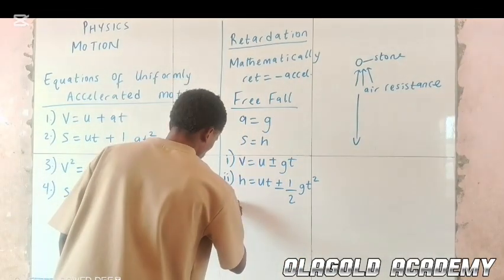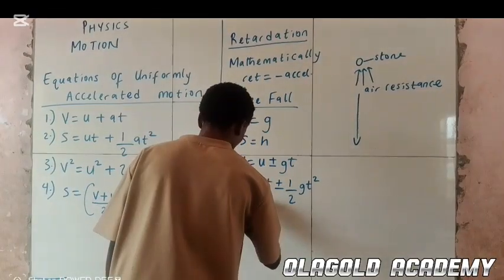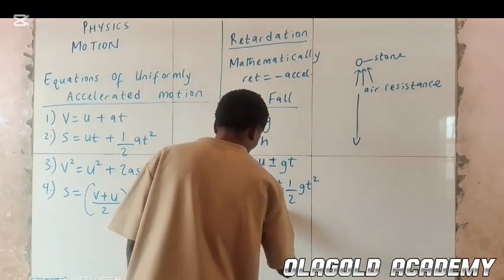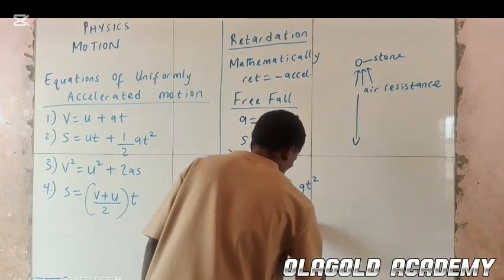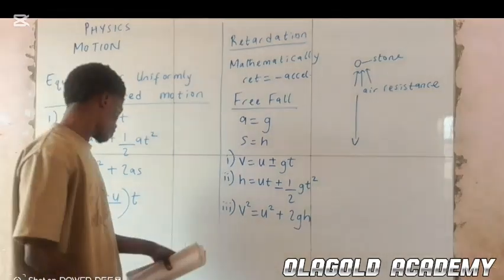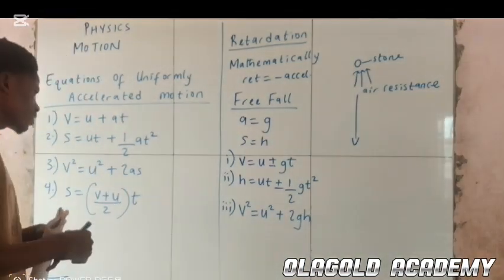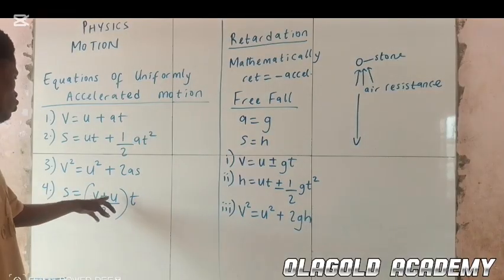Number 3, we have V squared equals U squared plus or minus 2gh. And lastly, we're going to have h equals (V plus U) over 2 times t.